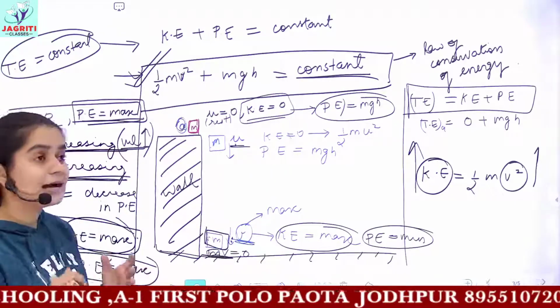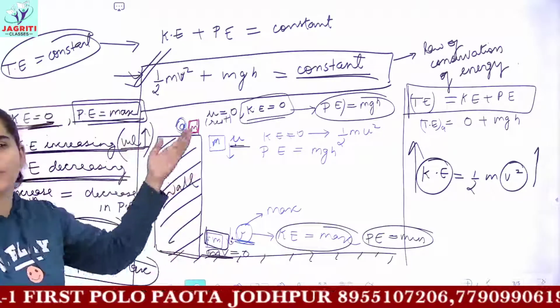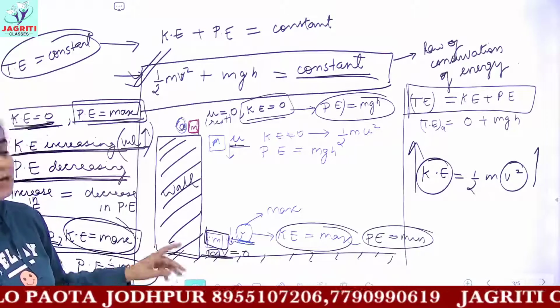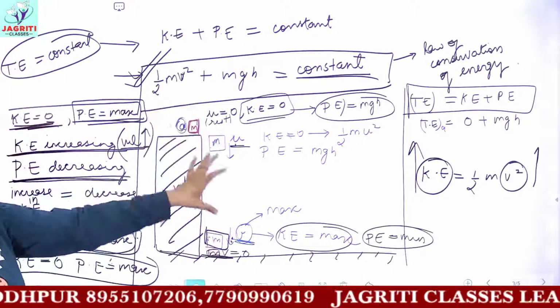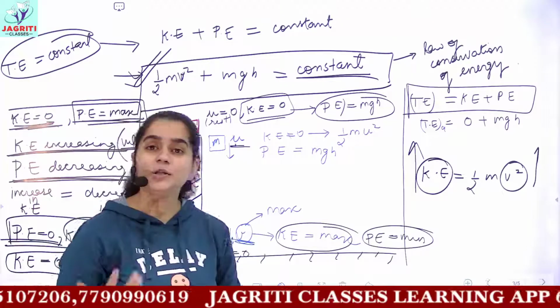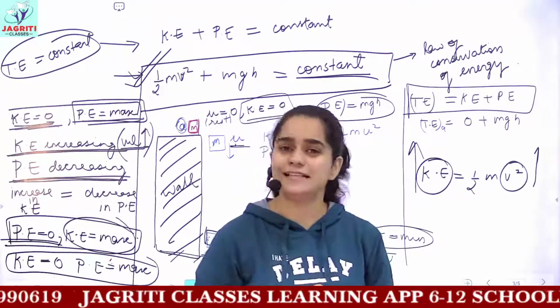Then you can be asked, give an example to explain the law of conservation of energy. So you can provide any of the similar examples. Okay, this is an example from the book, and you can make any imaginary example. You just have to show the conversion here, and you have to write all this. And then you would be given numericals based on the law of conservation of energy. So you can easily perform that.